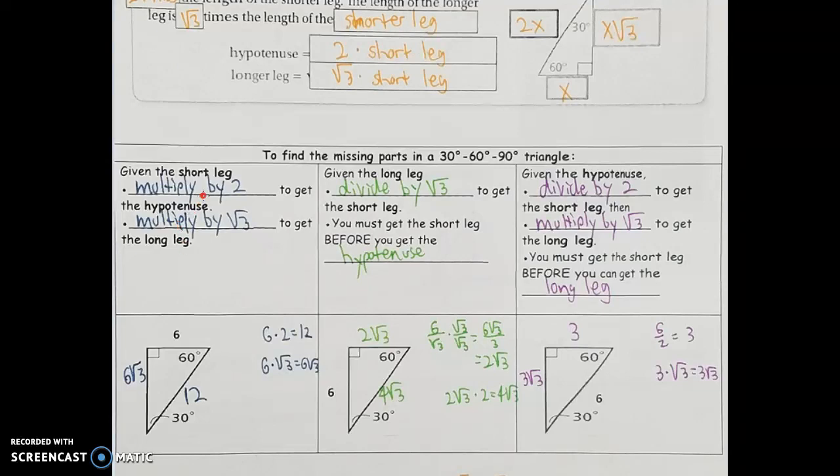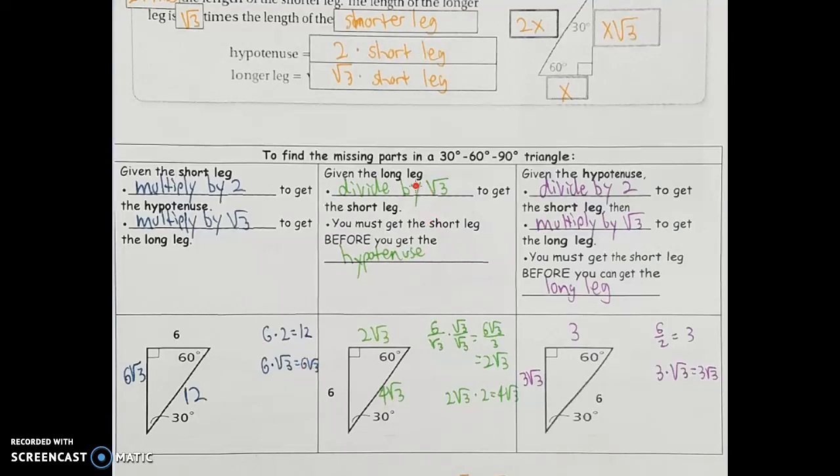So again, using that rule, not using the 45-45 rule, this is 30-60. If I'm given the short leg, if I want to find the hypotenuse, I want to multiply times 2. So if I take 6 times 2, I get 12 for the hypotenuse. And same kind of question, if I want to find the long leg, I'm going to take that short leg, multiply it times rad 3 this time. So that means the long leg of that triangle will be 6 rad 3.